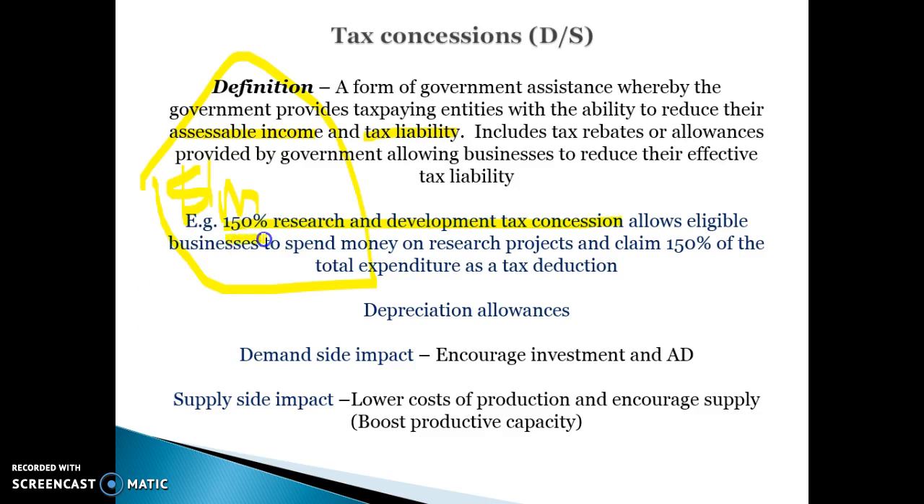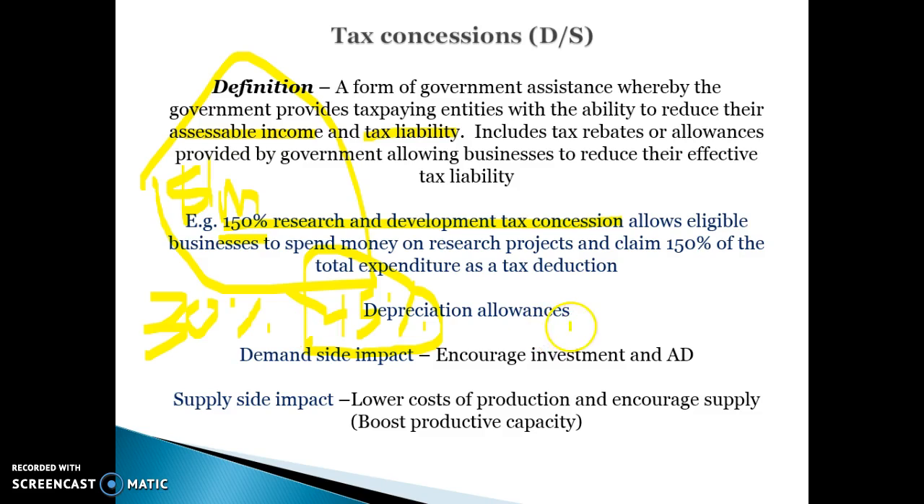Allowing them to claim a 150% tax deduction basically means that rather than claiming 30% of that $1 million, they can claim 45% of that $1 million. So essentially they're claiming $450,000 back in tax, and therefore they don't have to pay as much tax on their profits. The idea of tax concessions is to lower the assessable income that businesses have to pay tax on, and therefore they end up paying less tax to the government.